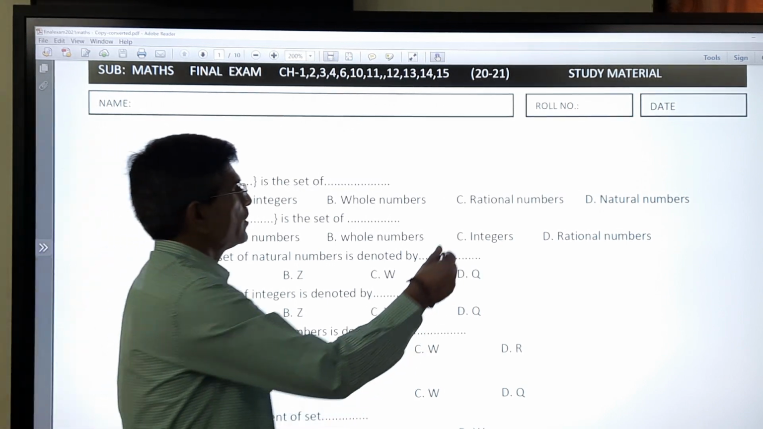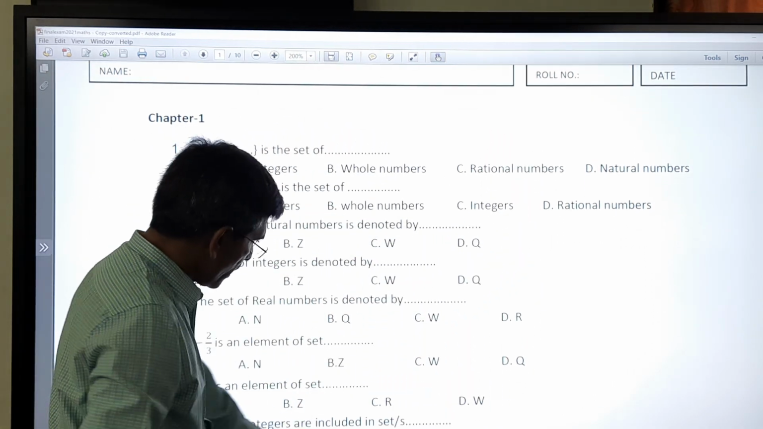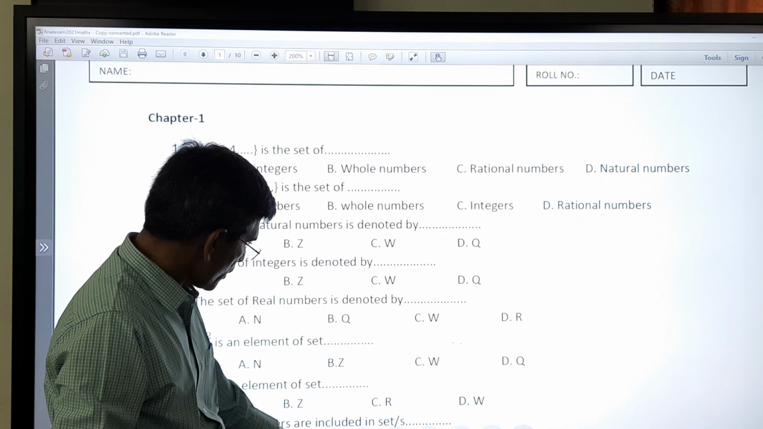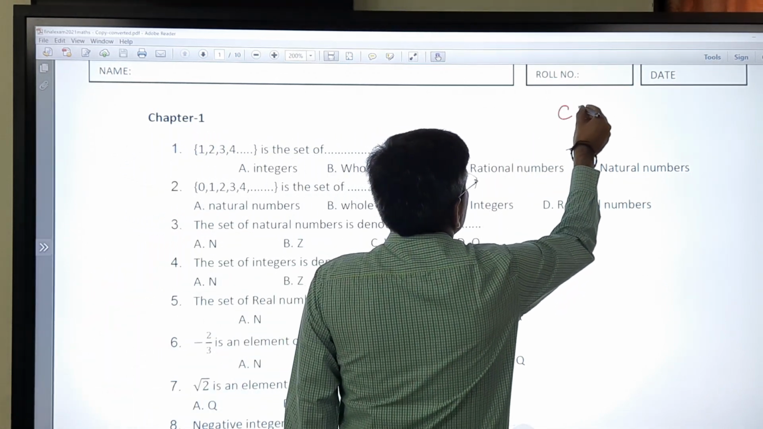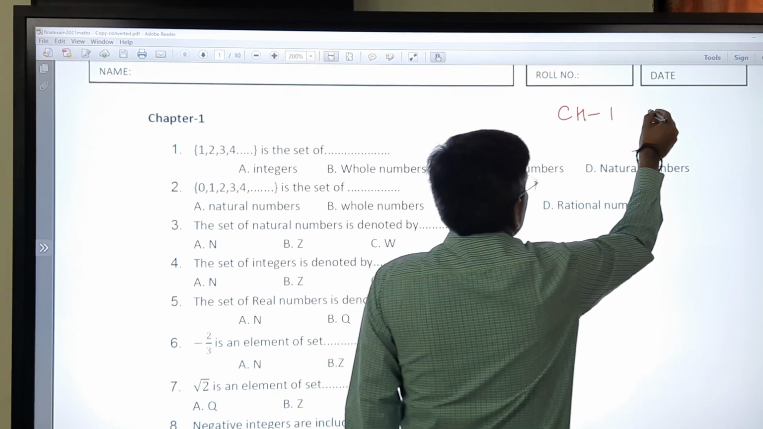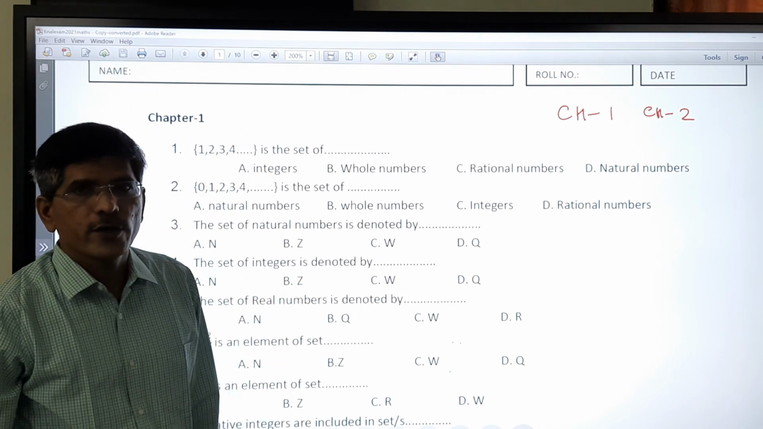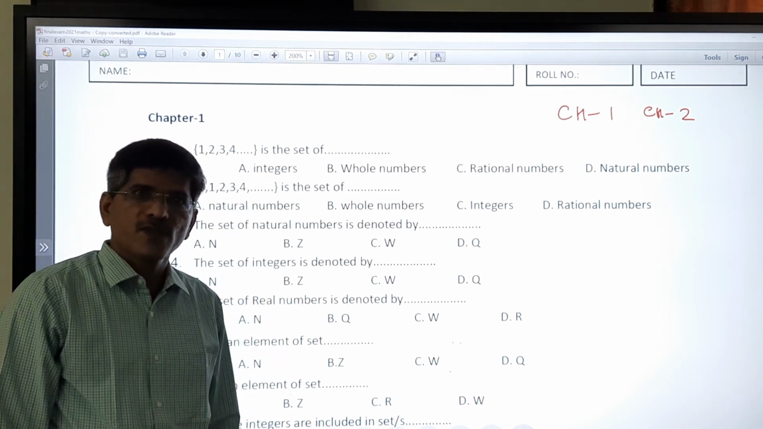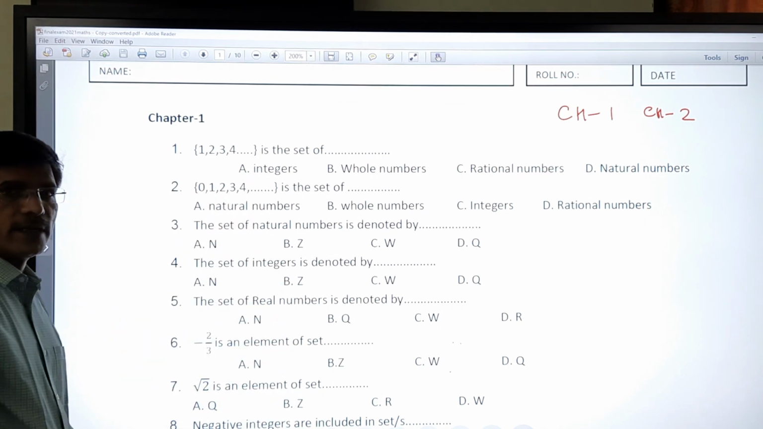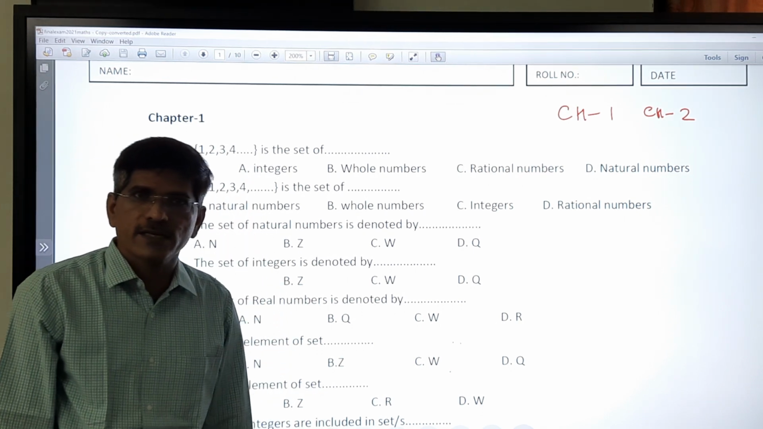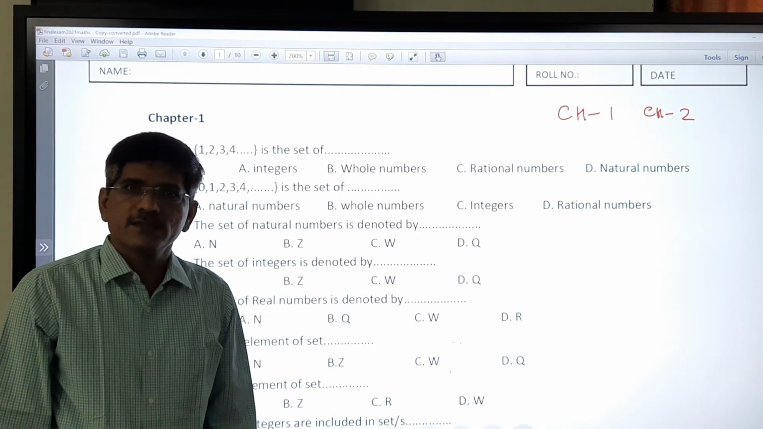So today we want to discuss chapter number 1 MCQ. Chapter number 1 and chapter number 2 we want to discuss today, and you have to write all your MCQ in your assignment book. It's a type of revision, so all are revision lecture related chapters. So chapter 1 and 2 we want to discuss today.